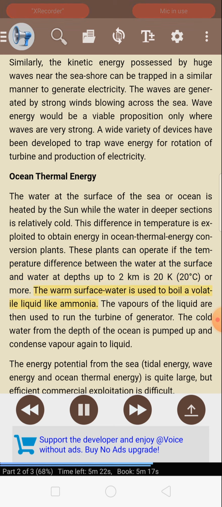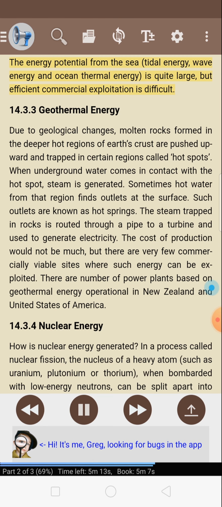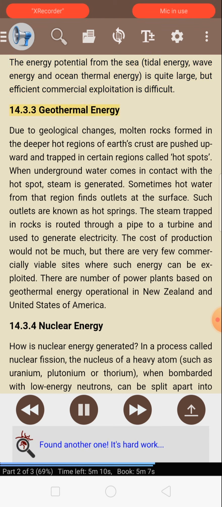The warm surface water is used to boil a volatile liquid like ammonia. The vapors of the liquid are then used to run the turbine or generator. The cold water from the depth of the ocean is pumped up and condenses the vapor again to liquid. The energy potential from the sea, tidal energy, wave energy, and ocean thermal energy is quite large, but efficient commercial exploitation is difficult. 14.3.3 Geothermal energy.